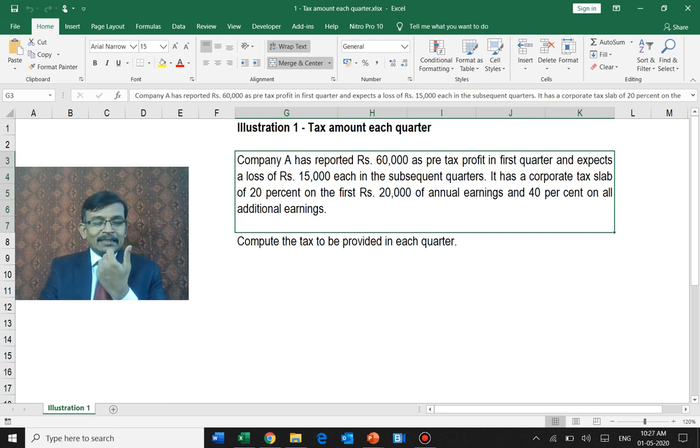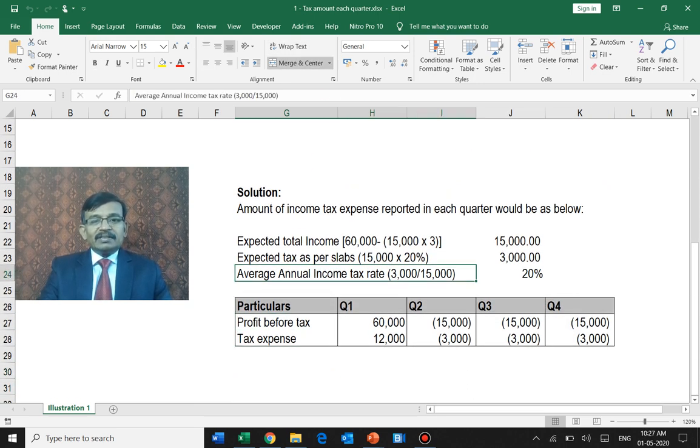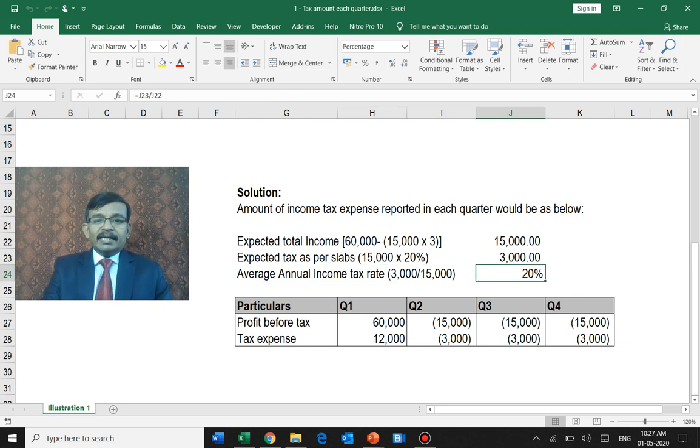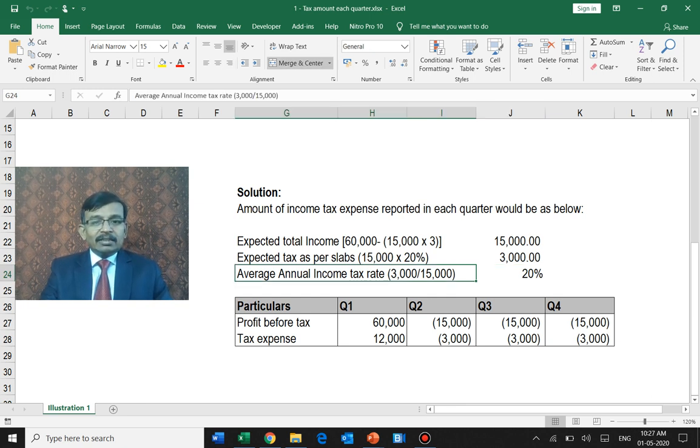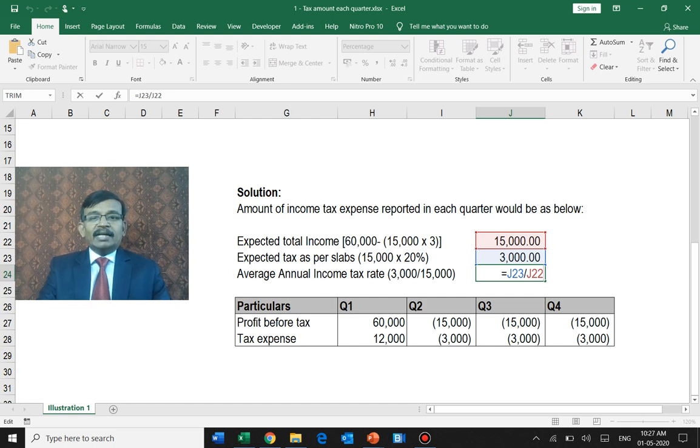But in a corporate structure, it is a single rate in the Indian Income Tax Act. But for understanding the concept, I am using this slab-based rate. So if we apply this, because the annual expected earnings is only 15,000, which is less than the first 20,000, only 20% applies. This is my annual income tax rate, which is nothing but 3,000 divided by 15,000. It is simply my expected annual income and what is my tax on the annual income.